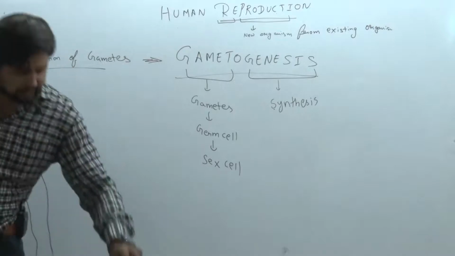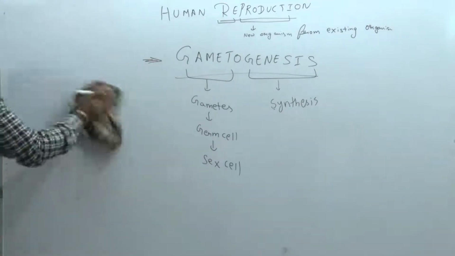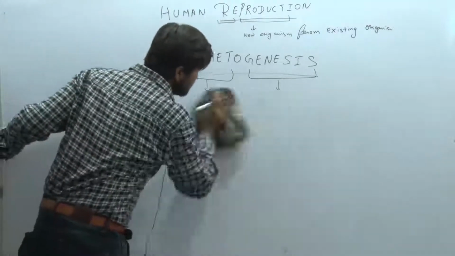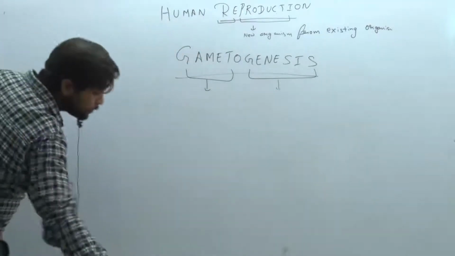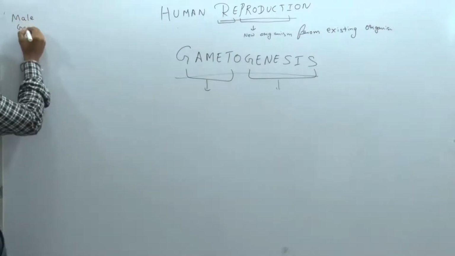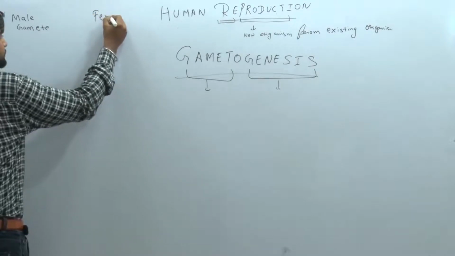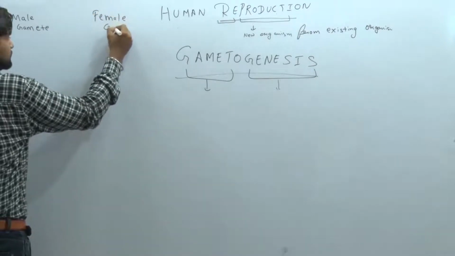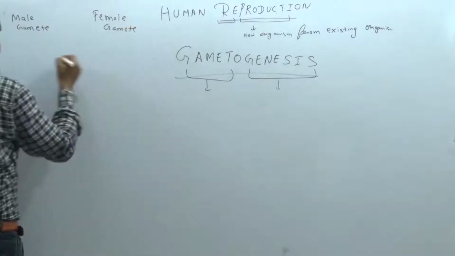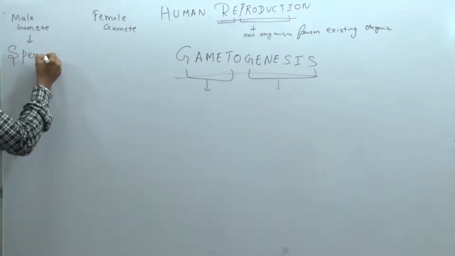So in gametogenesis we have two things. What are the two things in the gametogenesis? We have the two gametes. As we know, we have two gametes. One is known as male gamete and another is known as what? Female gamete. So formation of male gamete is known as what? Spermatogenesis.